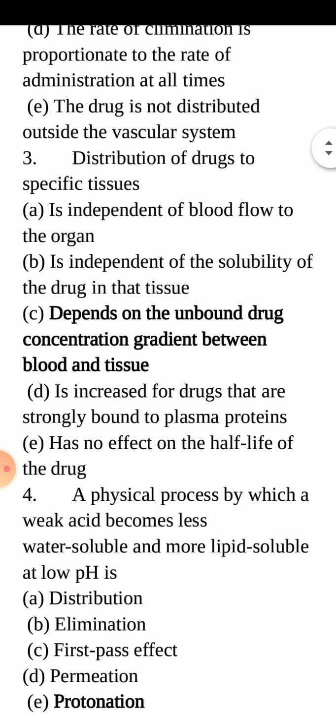Next one is distribution of drugs to specific tissues. Option A, is independent of blood flow to the organ. Option B, is independent of the solubility of the drug in that tissue. Option C, depends on the unbound drug concentration gradient between blood and tissue. Option D, is increased for drugs that are strongly bound to plasma proteins. And option E, has no effect on the half-life of the drug. Correct option is C, depends on the unbound drug concentration gradient between blood and tissue.